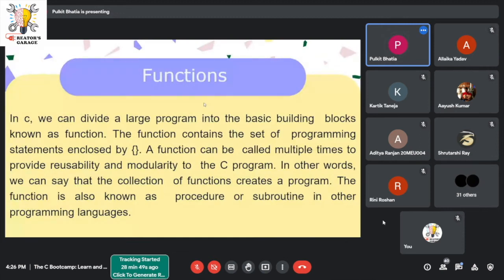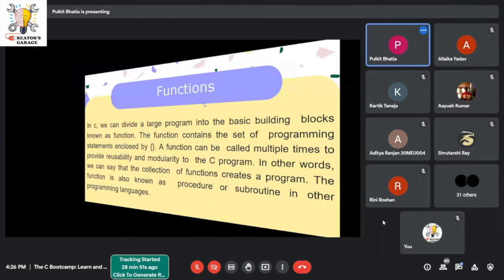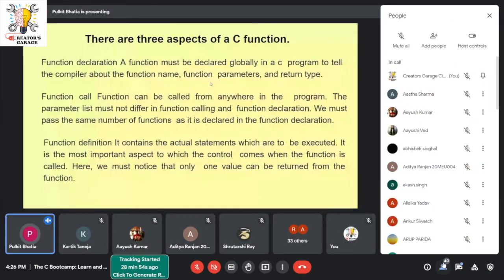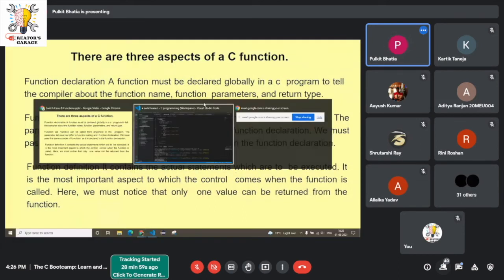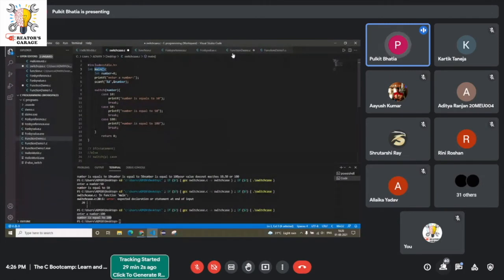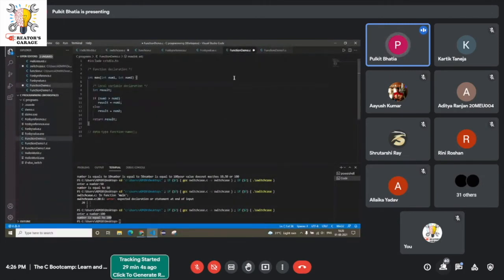You guys can read it. Pretty basic. So there are three basic aspects of a function. First is declaration, function declaration. How do you declare a function? So I have written a sample code here. This line of code is known as function declaration.